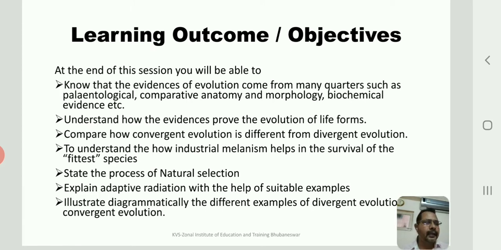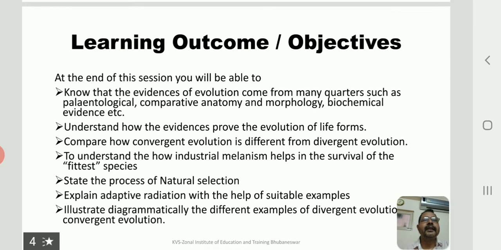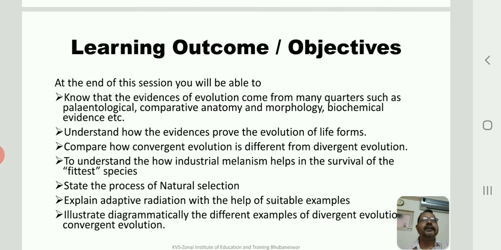Now, what are the learning objectives, the learning outcomes, that we will achieve at the end of this session? At the end of this session, you will be able to know there are evidences of evolution which come from different quarters or different areas, such as paleontological evidences, comparative anatomy and morphology, biochemical evidences, and other evidences that we will look into one by one, right?